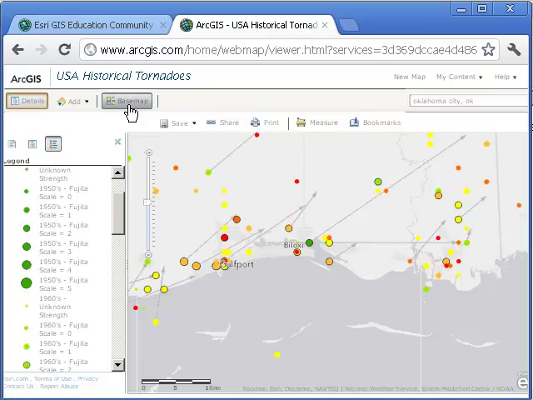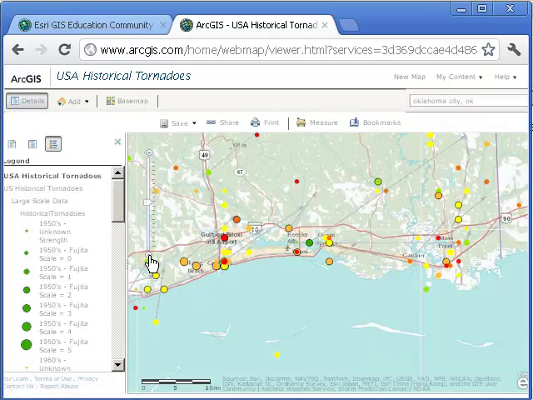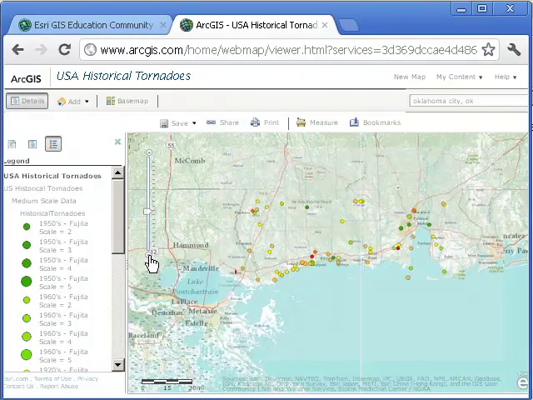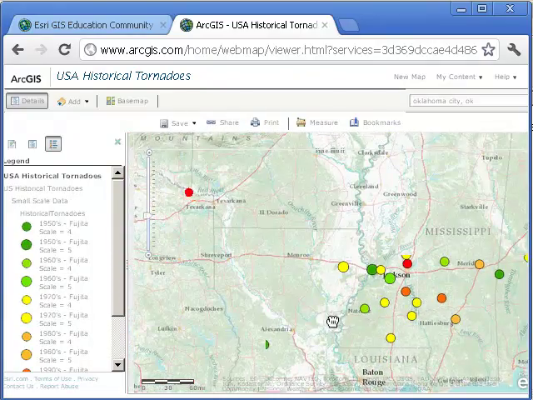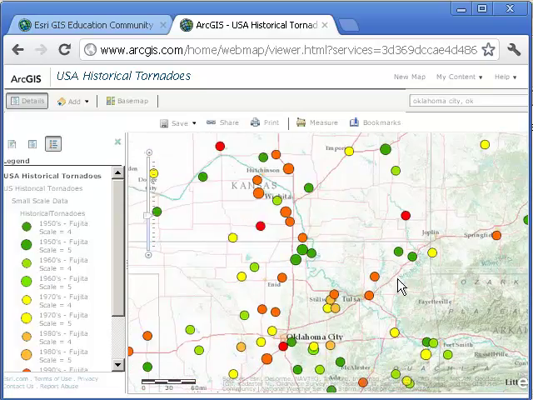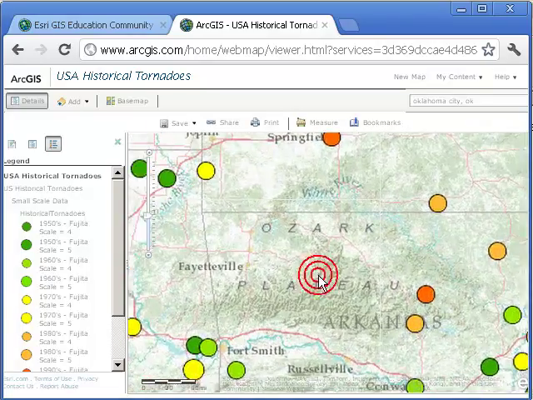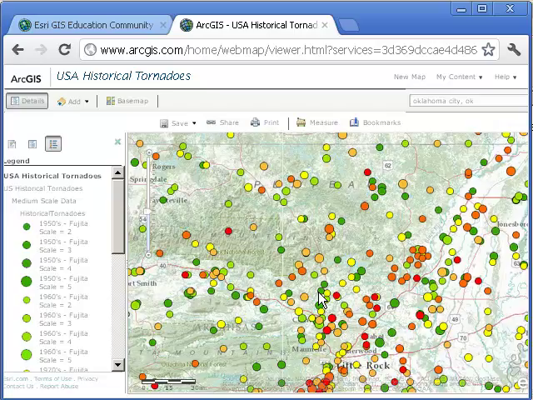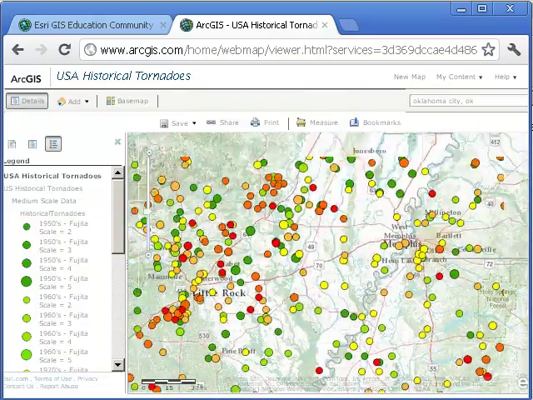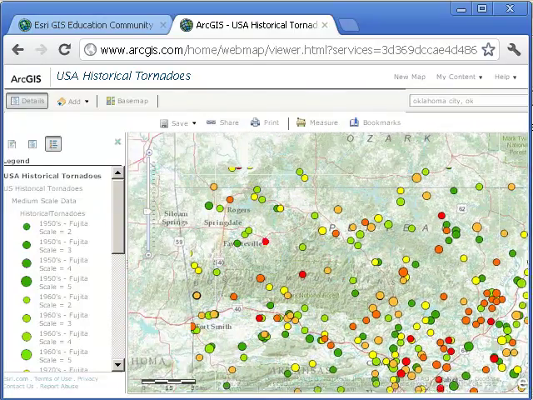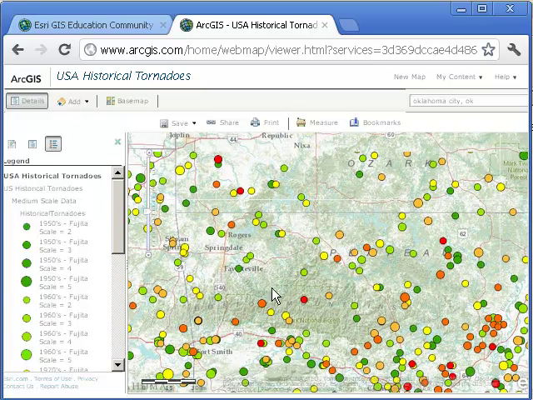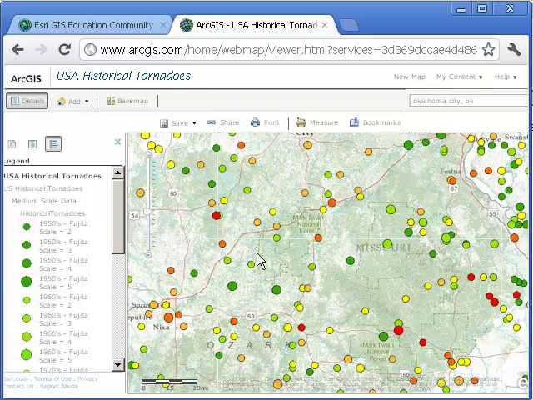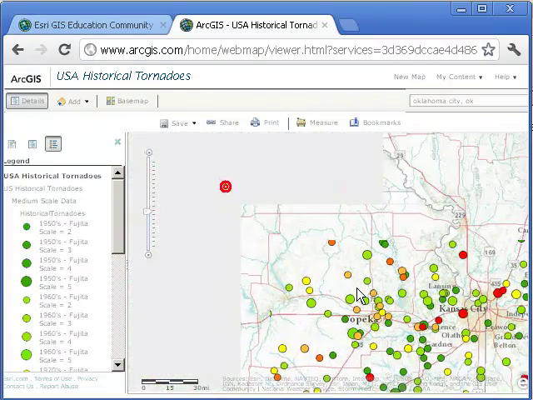What effect do mountains have on the frequency of tornadoes? So if I shade it, I've changed the base map now to shaded relief. I'm going to go ahead and zoom out here. Now I'm going to go ahead and look at the Ozarks. It looks to me that there's quite a few tornadoes down there in Arkansas. What about the Ozarks? There's a slightly less number in these higher parts of the Ozarks. Interesting. What about the Rocky Mountains?